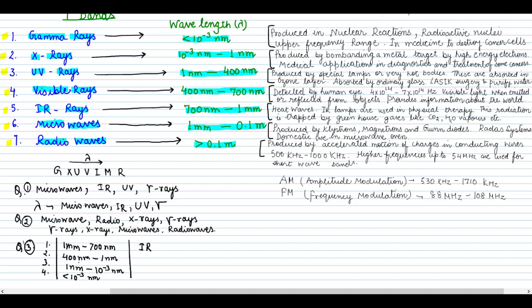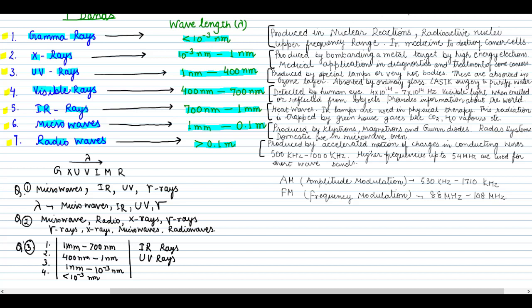Now 400 nanometer to 1 nanometer. So this is our UV. 400 is just before our visible, so just before our visible is UV rays. So here you will write down UV rays. These are IR rays, these are UV rays.